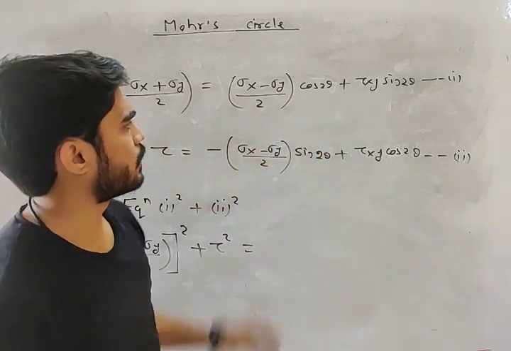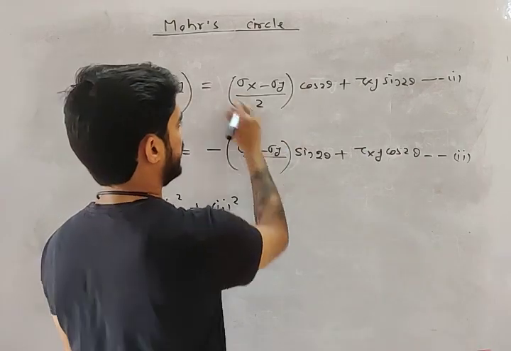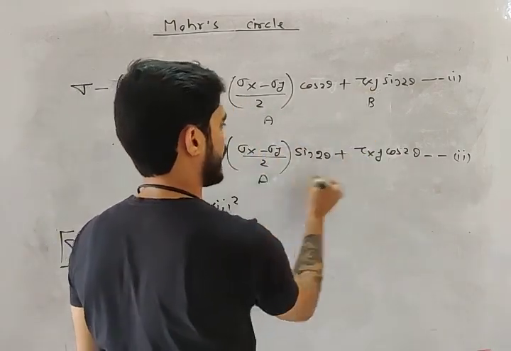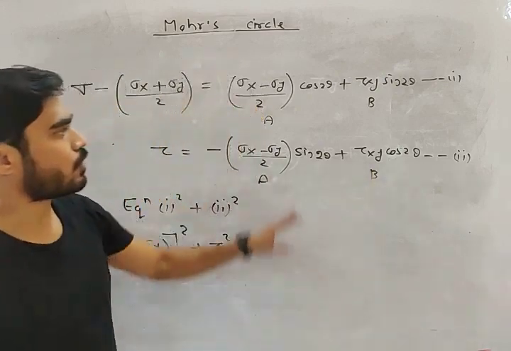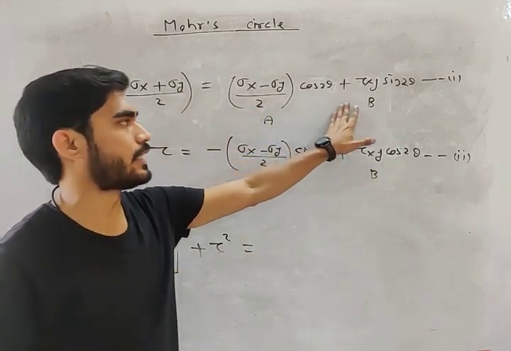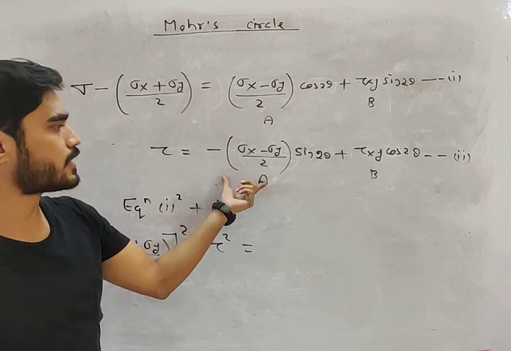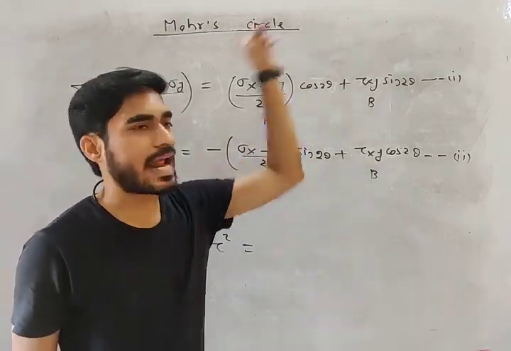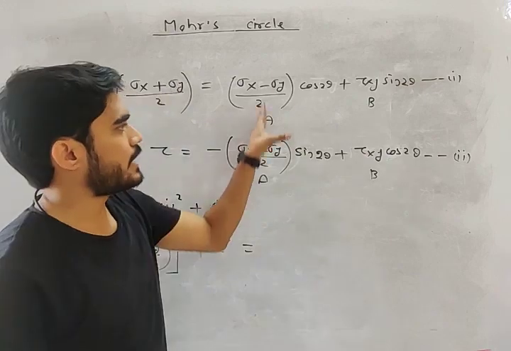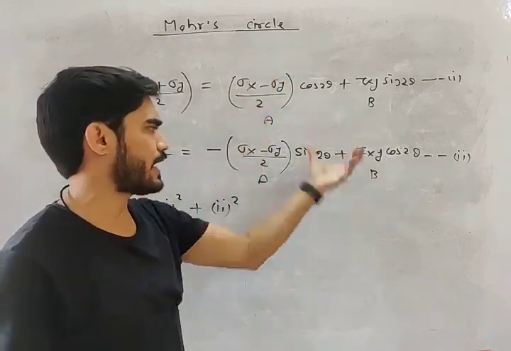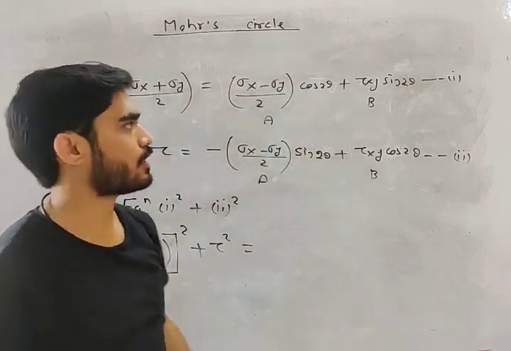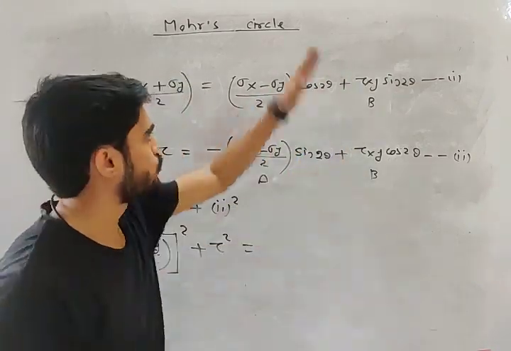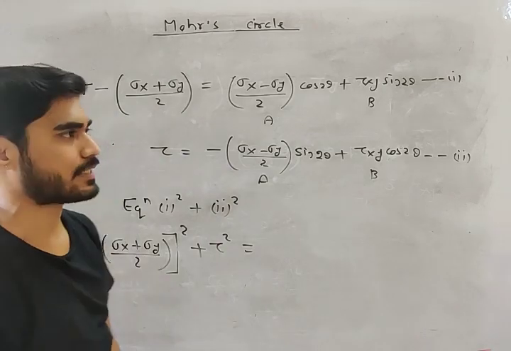Now look at this, my friend. Let's say this is A and this is B. So what is this? A cos 2 theta plus B sin 2 theta, and this is minus A sin 2 theta plus B cos 2 theta. If you square and add them, what will you get? A square plus B square plus 2AB, A square plus B square minus 2AB. So plus 2AB and minus 2AB, that term will be cancelled.